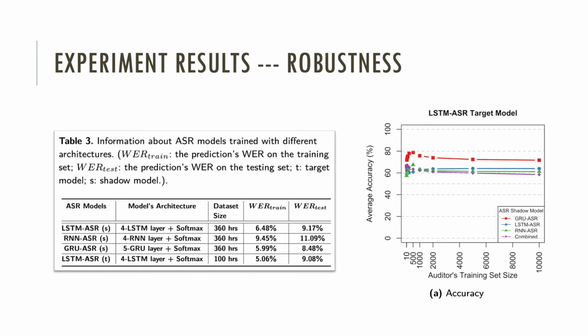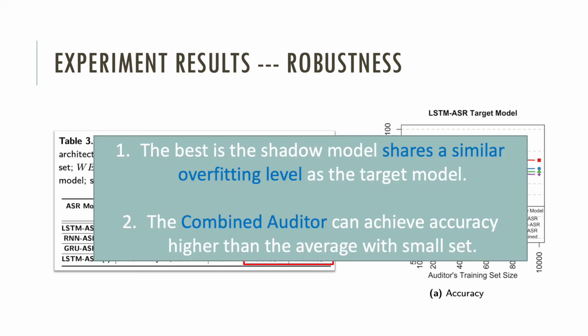In this table, the target model is an LSTM-based ASR model. However, the auditor with the LSTM-based ASR shadow model is not the best. Instead, the auditor with the GRU-based ASR shadow model shows the best result. In fact, we can observe from the table that although they have different architectures, their overfitting levels are the most similar. We can conclude that the best shadow model shares a similar overfitting level with the target model, and when the overfitting level is unknown, the combined auditor can achieve accuracy higher than average with a small set.